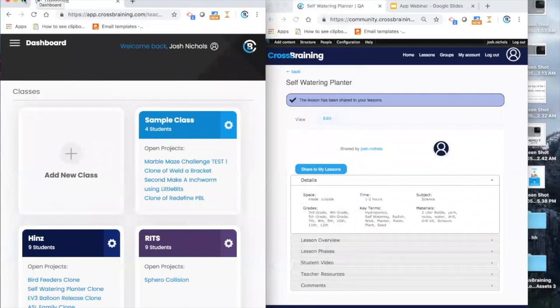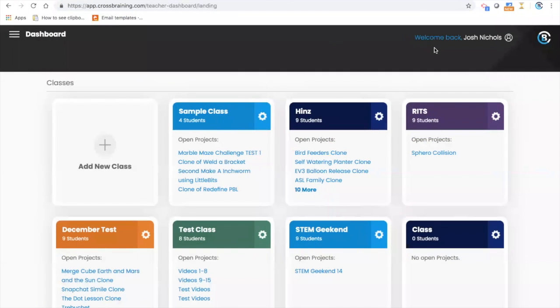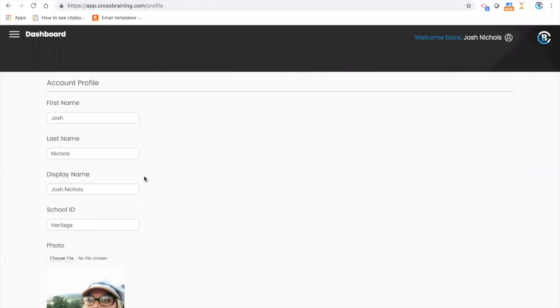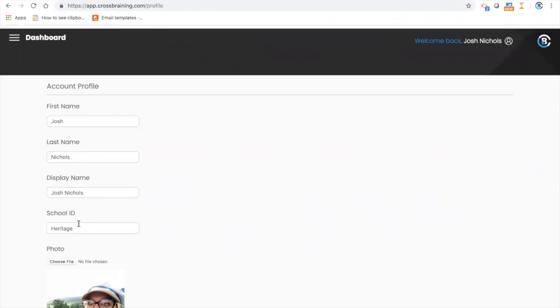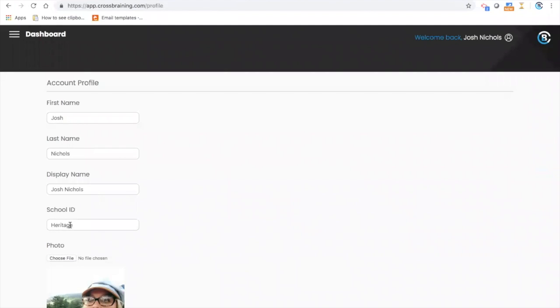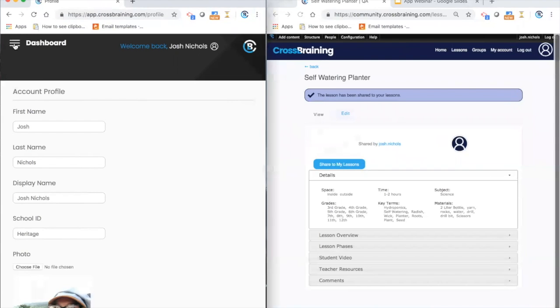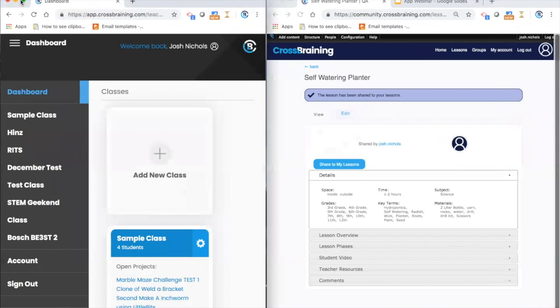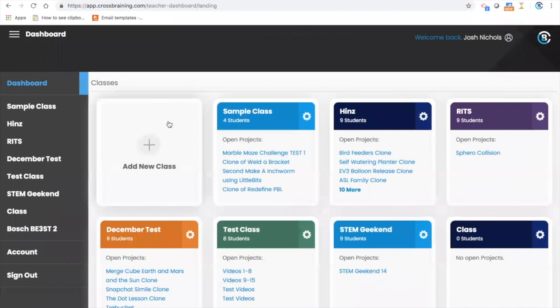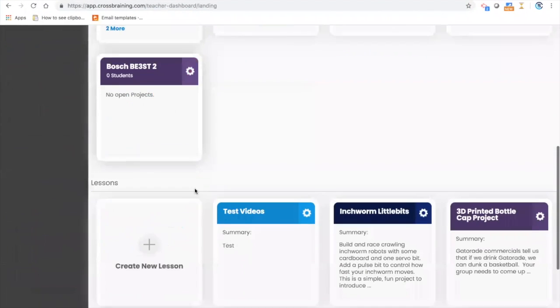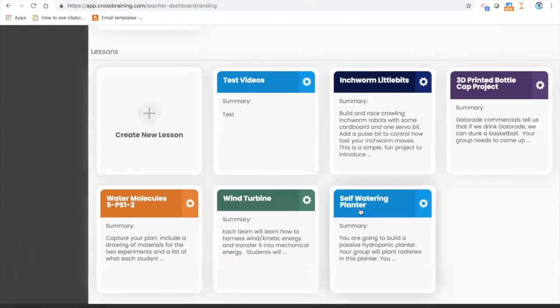When your students first sign in, the very first time that they sign in, and I'm going to go over here to the profile, my profile, you're going to have a school ID in your profile. So check whatever your school ID is, because it will ask your students what that school ID is so that it matches you with those students. So I'm going to go back to the dashboard.